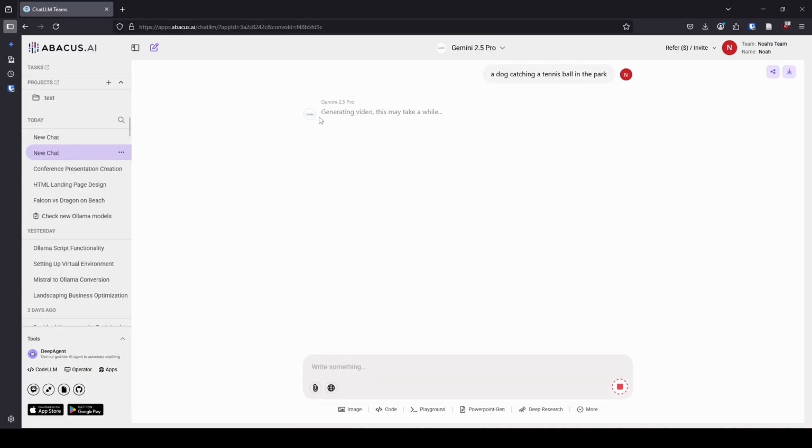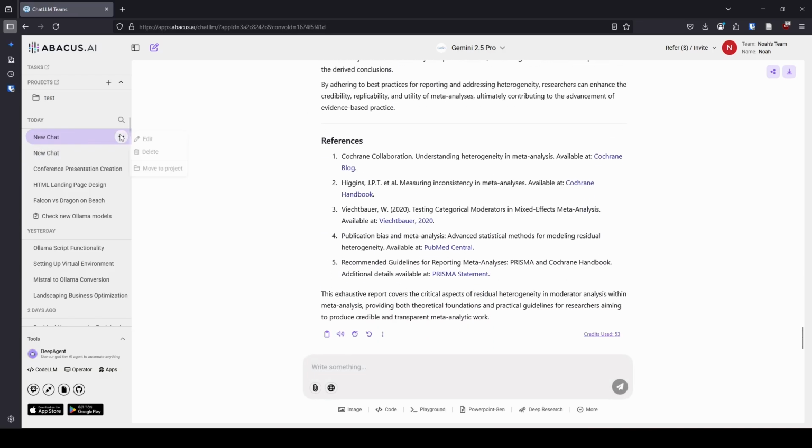So let's circle back. Okay, great. It is actually generating the video. As you can see, all we really had was some weirdness with the visual interface when that other task completed. When we left midway through, it looked like it didn't appear in the list anymore. But once it completed, it popped back up. Now I will say it is just listed as new chat, but if you want to rename it, you can just edit the name of it right here, I think by clicking edit if you wanted to.